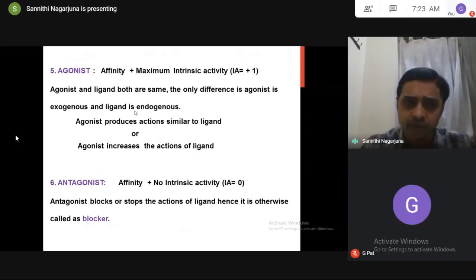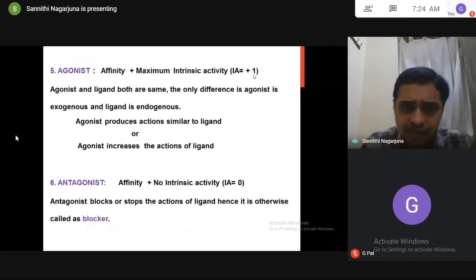Coming to the two major words in pharmacology we should know and understand: one is agonist, another is antagonist. The total pharmacology is revolving around these two words. Drugs in pharmacology are always of two types, belonging to the category of agonist or antagonist. Agonist means which has affinity as well as maximum intrinsic activity. So intrinsic activity is +1, which means it is 100%.